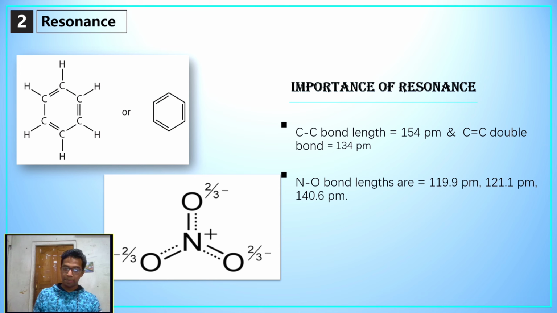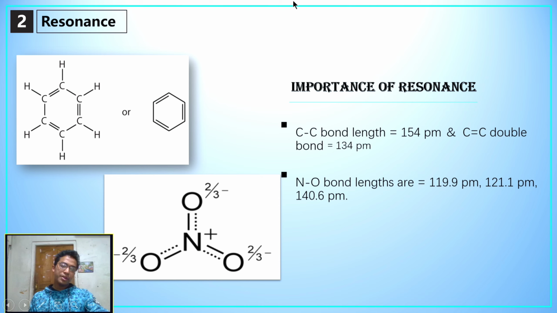But if we measure the bond length of two adjacent carbons in the benzene ring, the bond length is approximately 139 picometer. Here the concept of resonance occurs, because if there were no resonance or no delocalization of the pi electrons situated in the benzene ring, there would be a difference between the bond lengths. But we have never seen any difference between the bond lengths in the benzene ring.